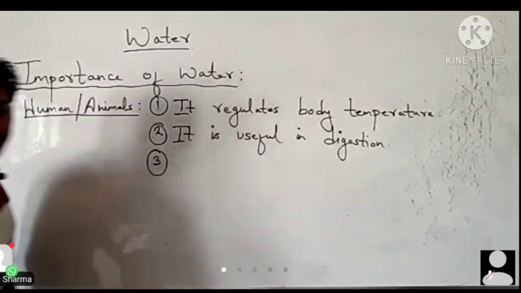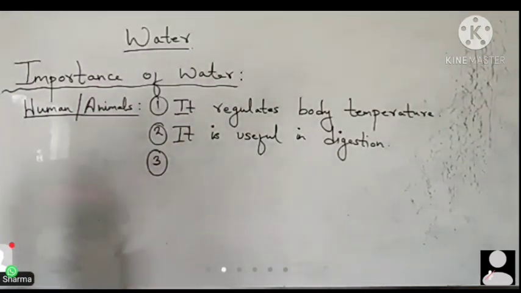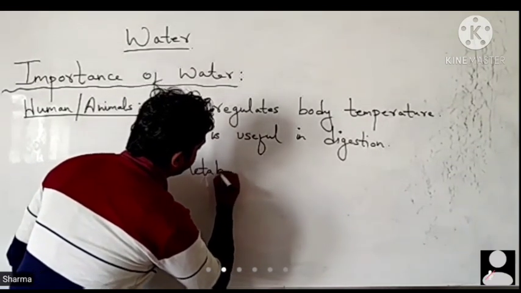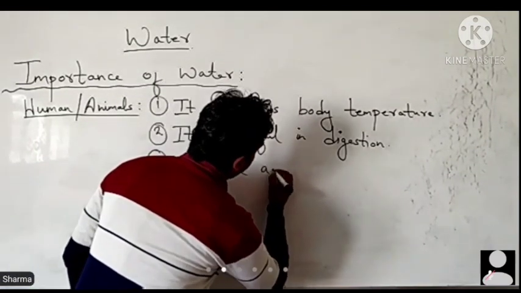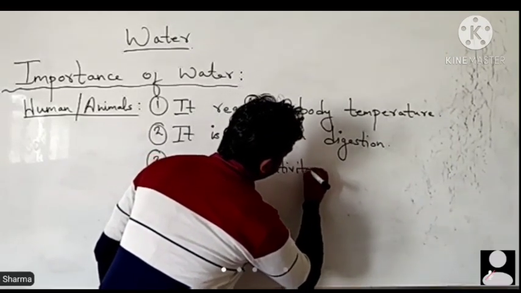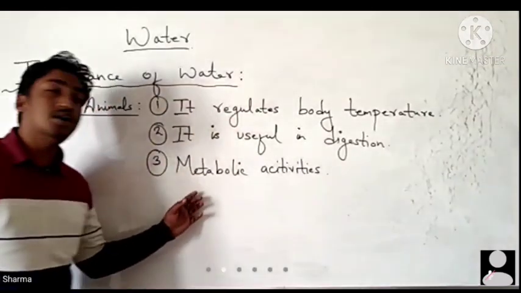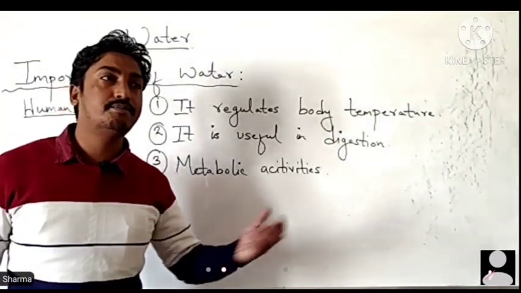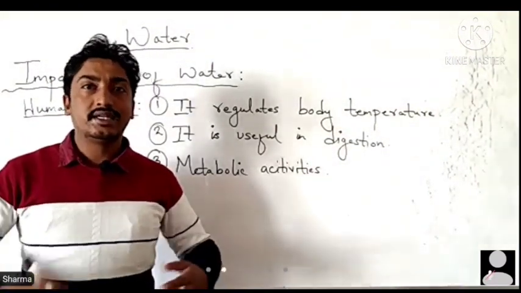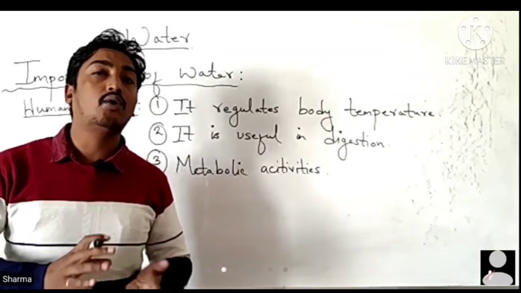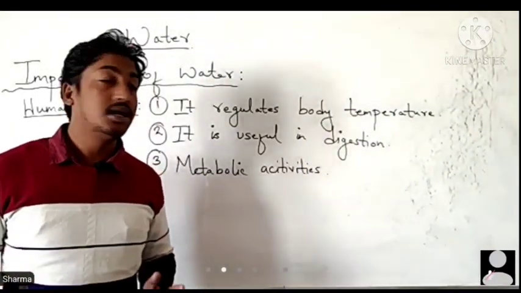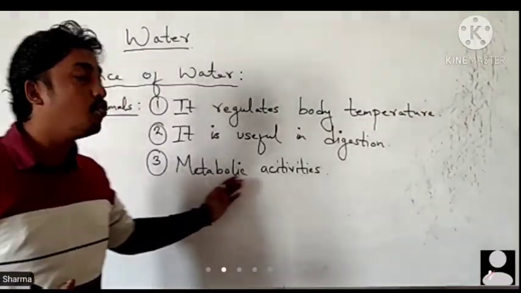Then number three, water provides a medium for biochemical reactions inside the body. That means metabolic activities. Water helps to dissolve various nutrients in our body. For example, the food that we eat is digested in our intestine. But how is it digested? We have some acids and some processes in our stomach, but in the same way, to digest it, water is necessary.